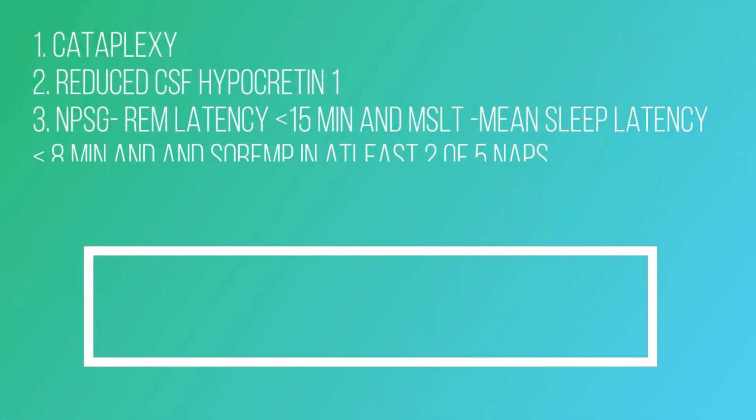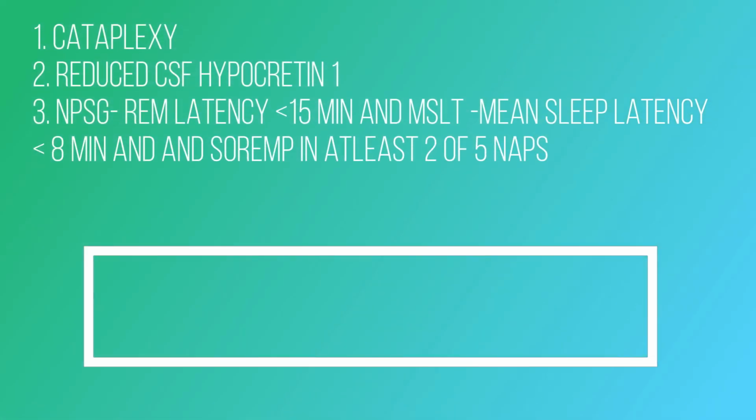As per the DSM-5, narcolepsy is characterized by excessive daytime sleepiness with sleep attacks. Sleep attacks means the patient has a sudden urge to sleep. These sleep episodes should occur at least 3 times per week for 3 months. Along with this, the patient must have at least one of the following features. First one is cataplexy, second one is reduced CSF hypocretin one, and third one is nocturnal polysomnography